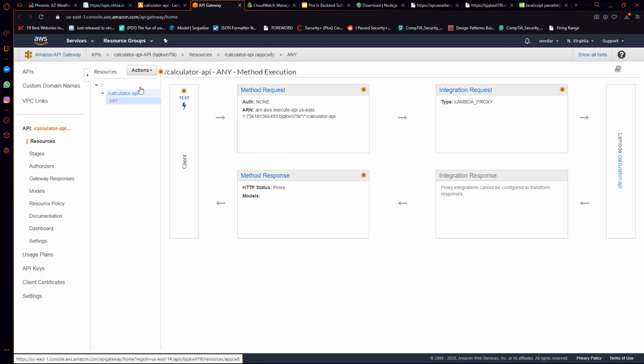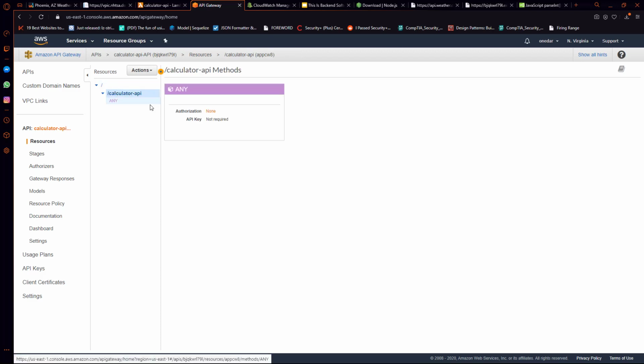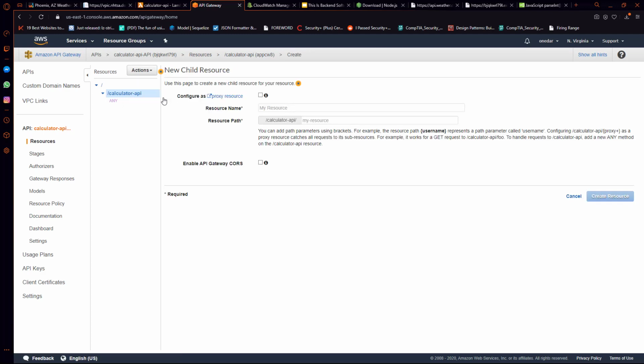So we're going to add support for a new resource, and this resource will basically be our proxy. We actually get the ability to just configure as proxy here, and it'll do everything for us. So this is how you would add the proxy. What this means is that we can basically append any path to the end of our calculator API path.